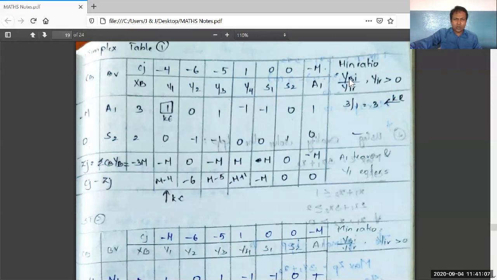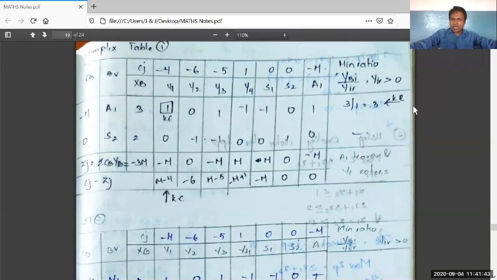Minimum ratio values are found using YBI by YIR. Why? Because in the dual LPP we used the variables YIs. It is 3 by 1, 2 by 0. It should not be written. Why? Because these YIR values are 1 and 0. They should be greater than 0, not 0. Therefore, 2 by 0 is not written here. 3 by 1 is written. Therefore, 3 by 1 is the minimum value among these two values.